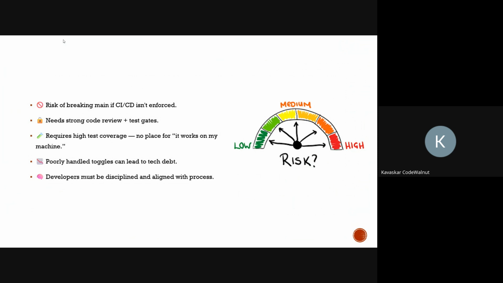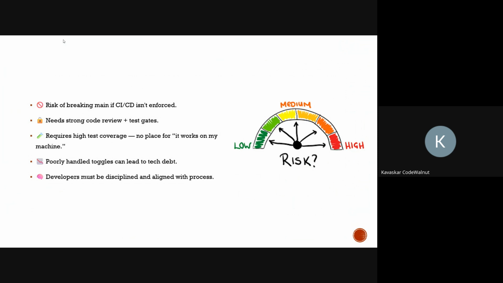So basically, what is the main disadvantage of it? We have faced this in our real-time application also. In trunk based development, let's take one feature that is half finished. We need to handle it using feature flags, right? So we need to handle it with care. If we miss a feature flag in some place, that will lead to unexpected behavior in the application. So that is the main disadvantage, and it can be overcome with maturity, team culture and discipline, right?